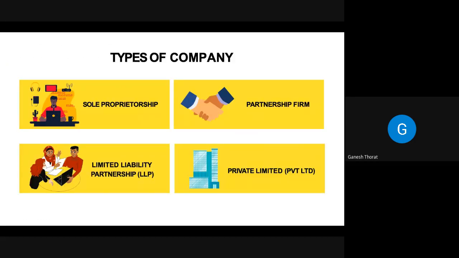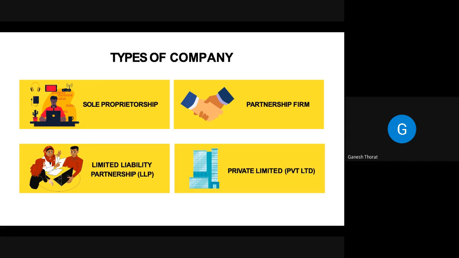Types of companies. So these are the types of company you can incorporate in India. The first is sole proprietorship. Sole proprietorship has one owner. You can start your trade through this also, as this is the type for small businesses like art studio, grocery shop, et cetera.